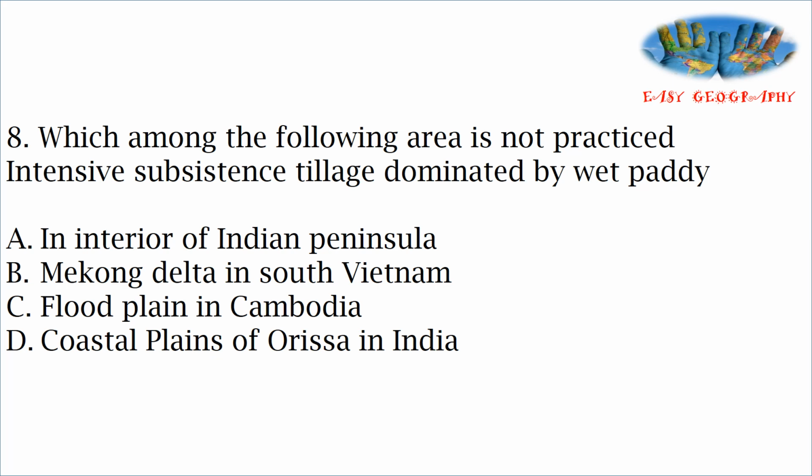The interior of Indian Peninsula is the answer. The delta region, we know it is dominated by paddy cultivation, and the floodplains of Cambodia and coastal plains of Orissa are also dominated by paddy. Paddy is mainly cultivated in the lowlands: floodplain area, coastal plains, deltaic region, all these are dominated by paddy cultivation. And the interior of Indian Peninsula is not included in that classification.